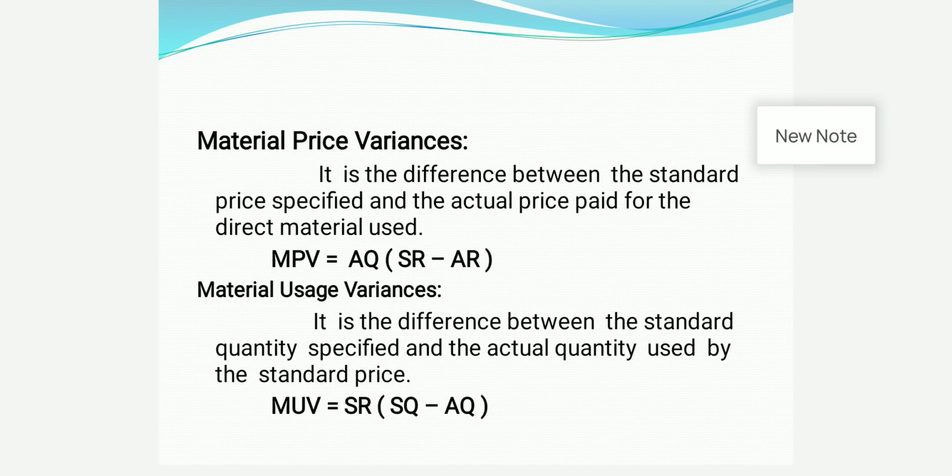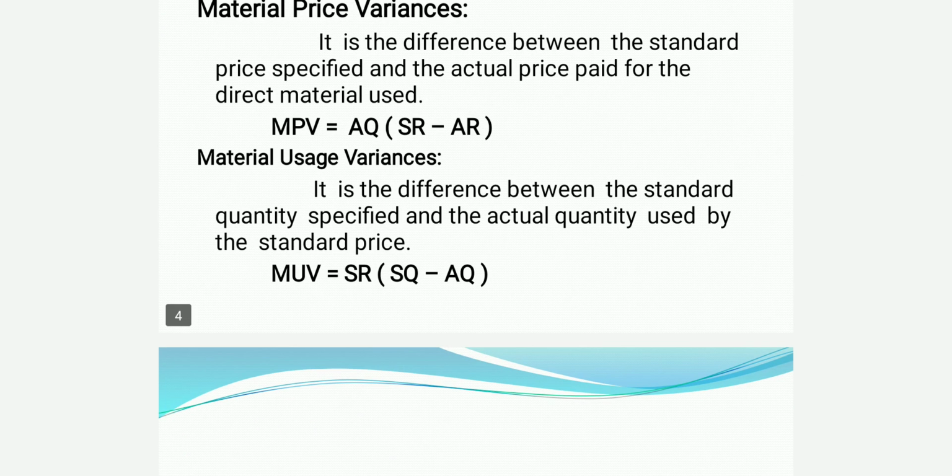These are some of the reasons for usage variances. The formula for the material usage variance is equal to standard rate into standard quantity minus actual quantity. That is the material usage variance.